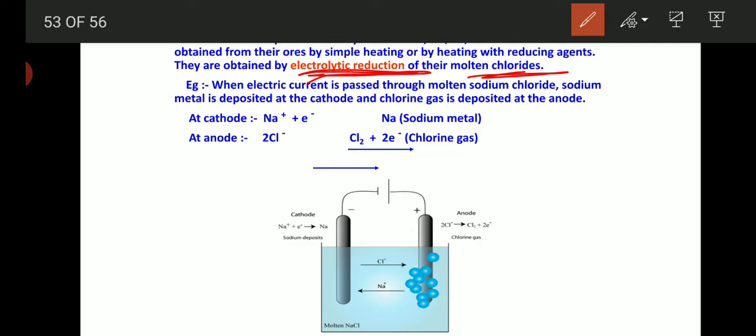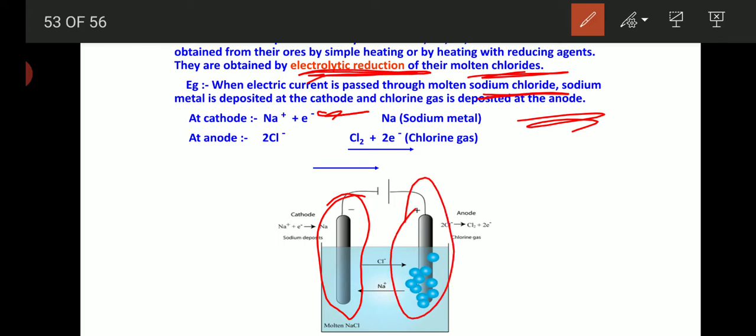For example, when electric current is passed through molten sodium chloride, sodium metal is deposited at the cathode and chlorine gas is deposited at the anode. So what is a cathode? They are the two electrodes, right? Through them the current passes. So the cathode is the negative part and the anode is positive.